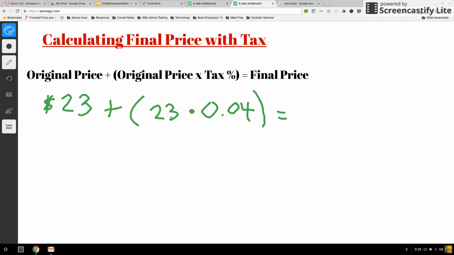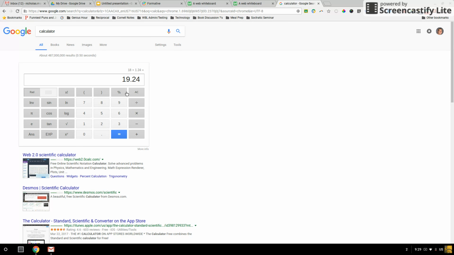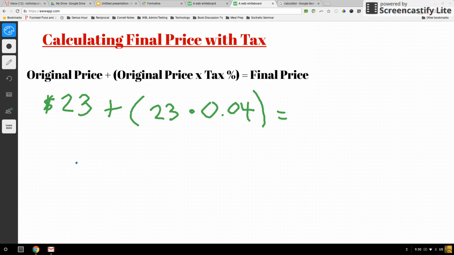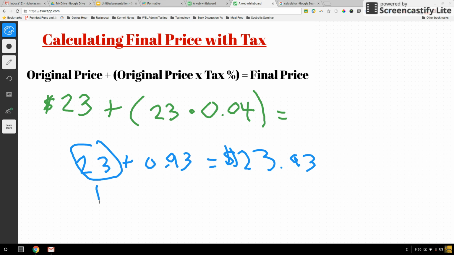So if I take 23 times 0.04, that means I'm going to be paying 93 cents in tax. So my final formula would be 23 plus 93 cents. Meaning when I went to the register in Hawaii to pay for that, I would pay $23.93 after tax. This portion would go to the company. This portion, that 93 cents, would go to the government.